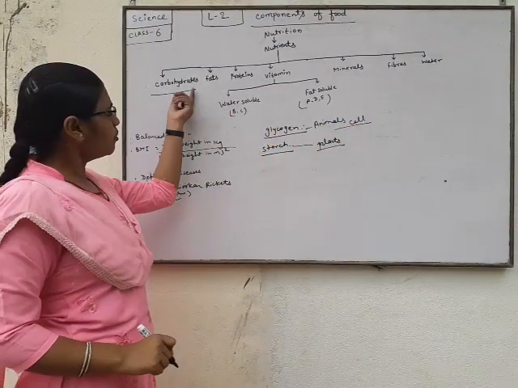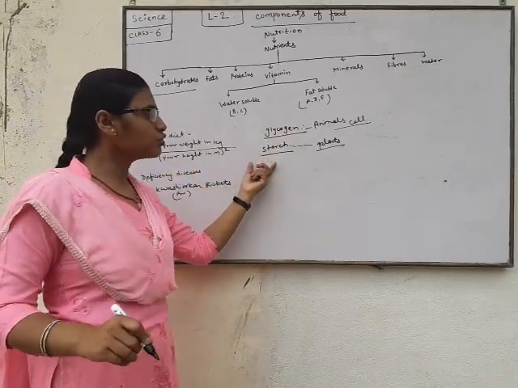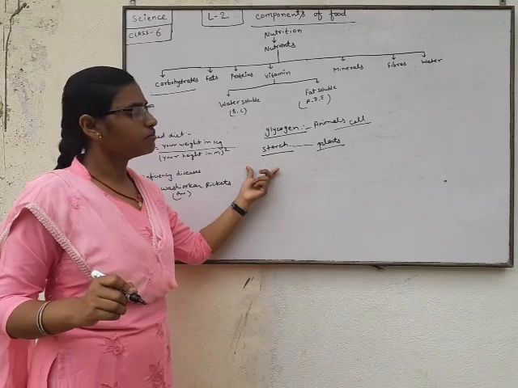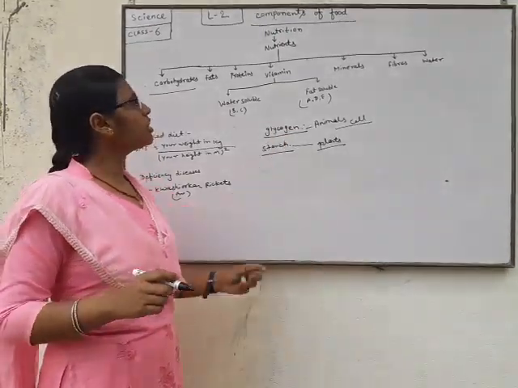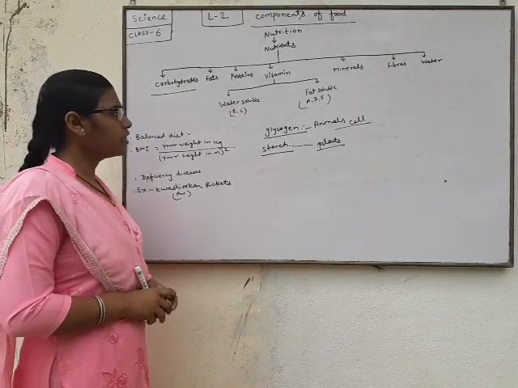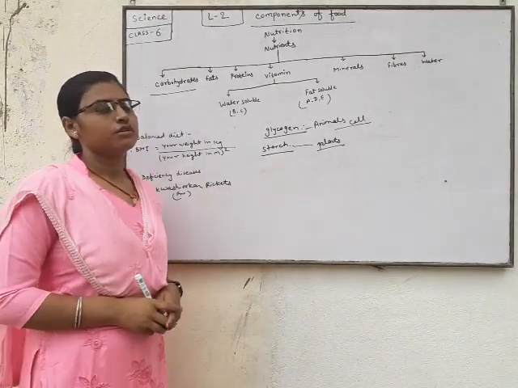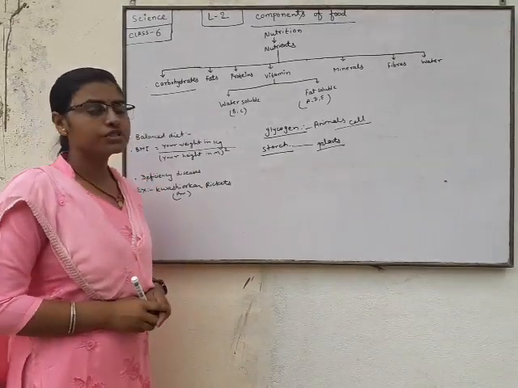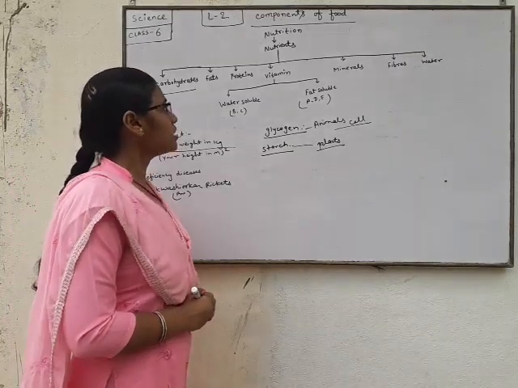So carbohydrate is that substance which provides energy, and is stored for future use to provide us more and more energy. The sources, or examples, of carbohydrate are barley, wheat, rice, and some fruits. Fats, what are fats?